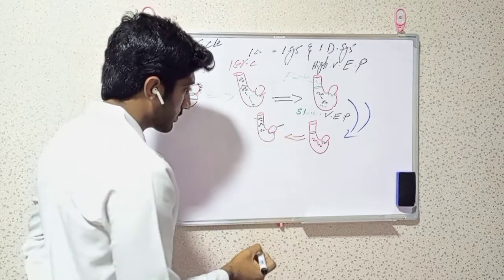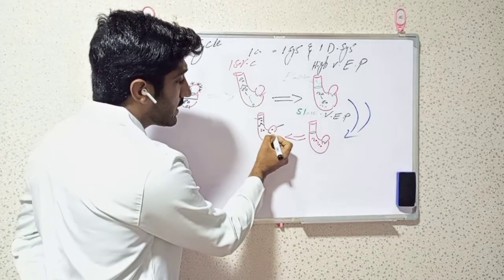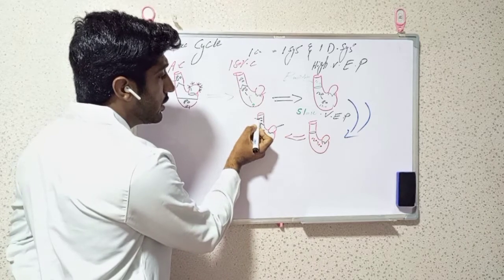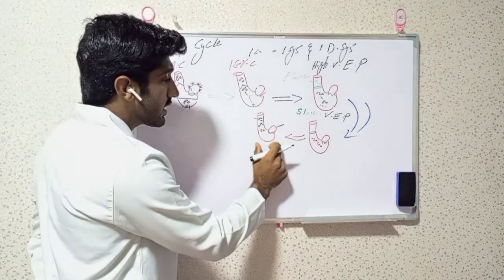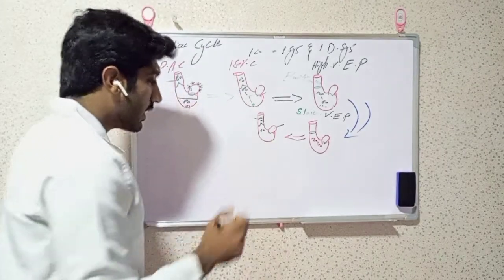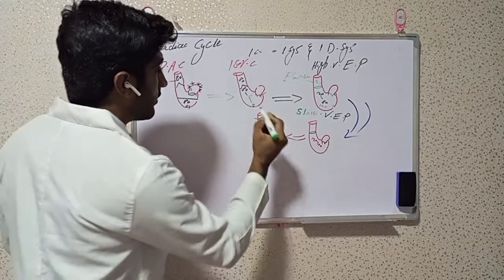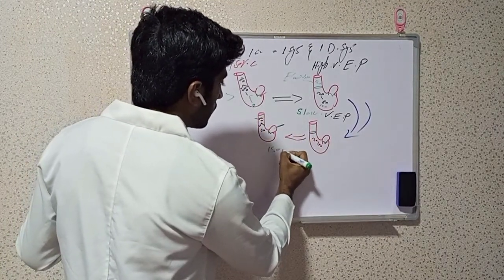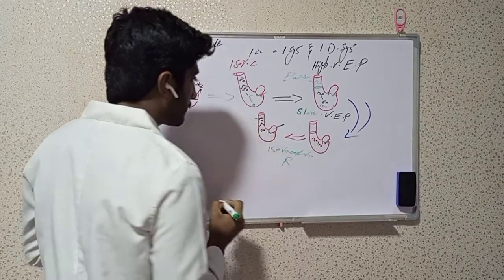Because there is no communication between atria and ventricle, and also none between ventricle and aorta, the ventricle is working as a closed chamber. So we call this the phase of isovolumetric relaxation.